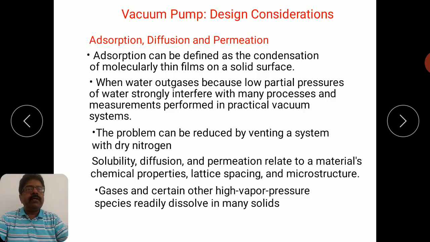Gases and certain other high vapor pressure species readily dissolve in many solids. These gases enter while manufacturing these components. These gas molecules will be present deep inside the solid materials at different sites in the lattice structure or microstructure of the material. When you start evacuating, these gas molecules enter the chamber, and that will increase the gas load.